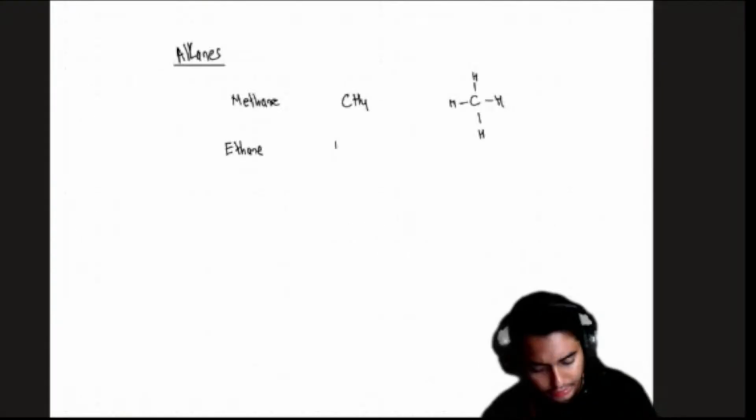Then the next term over is adding one more carbon, which is called ethane. That's going to be H3C bonded to another CH3.